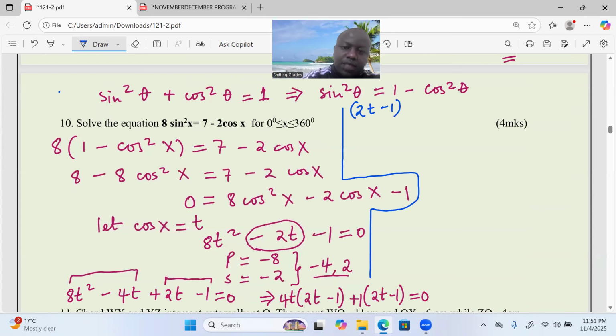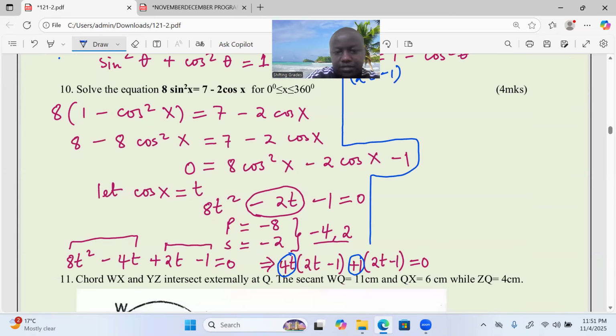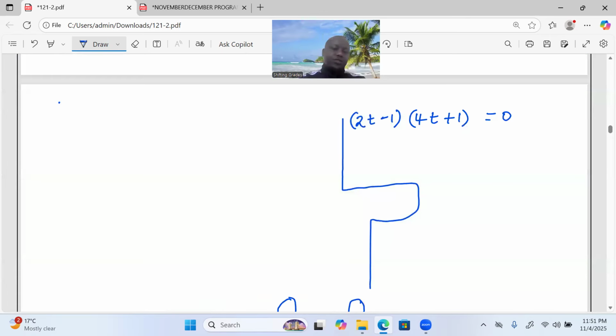Then from outside the brackets, there is a 4t and a positive 1, so 4t plus 1. This is now equal to 0. We can proceed to solve.